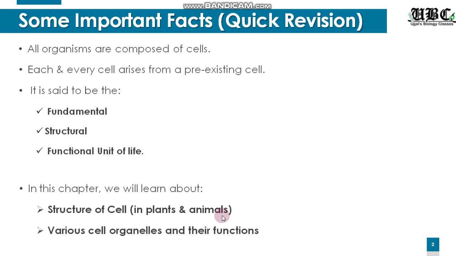We will be defining their structure. Next, we will be learning about the various cell organelles inside plants and animals, and also their individual functions which help a cell to be fundamental, structural, and functional.